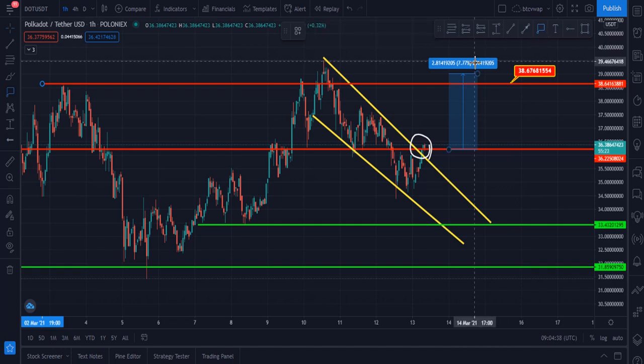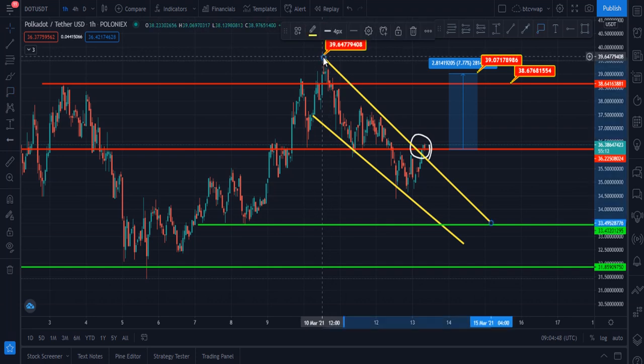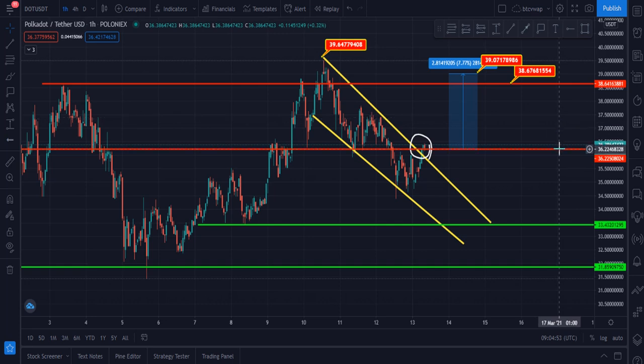Our second target for the Polkadot is this zone, and our last target for the Polkadot is the beginning of this falling wedge, and it is 39.64. I think the Polkadot rally has started now, and definitely it has to hit 38.6, 39.07 and 39.64. These are the targets for the Polkadot right now.